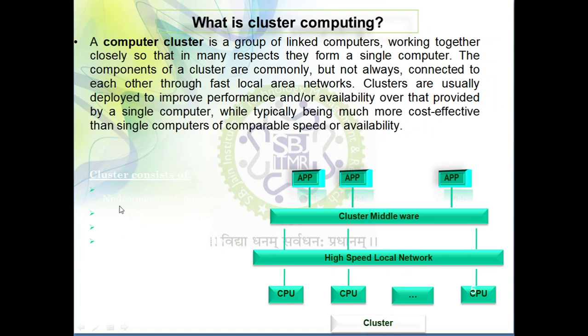A computer cluster is a group of linked computers working together closely so that in many respects they form a single computer. The components of a cluster are commonly, but not always, connected to each other through a fast local area network.